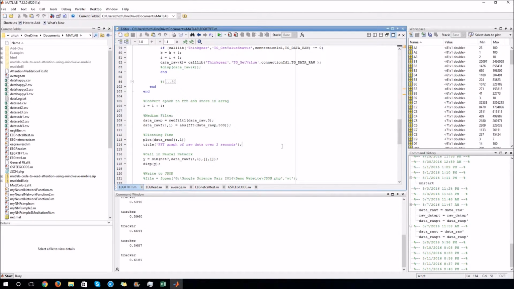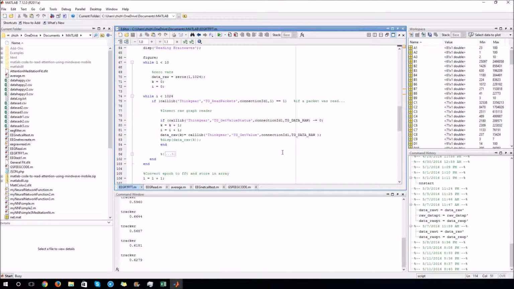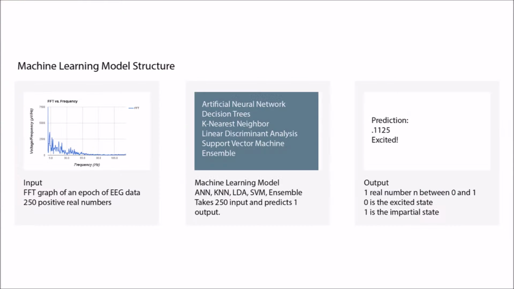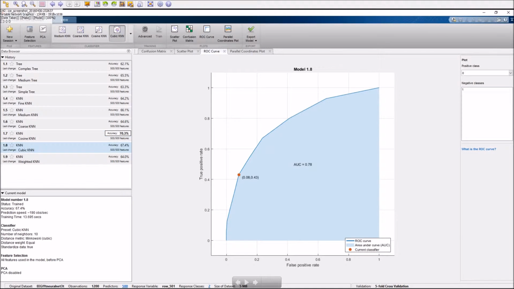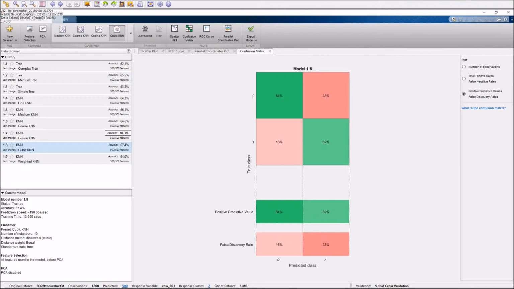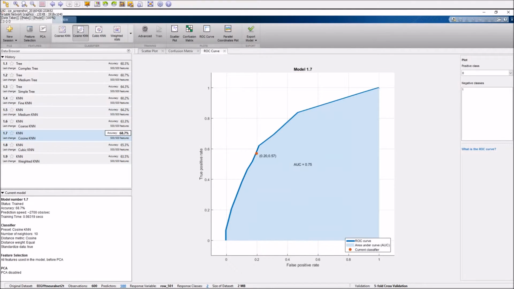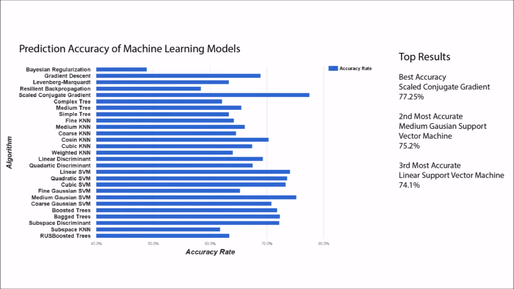I got my EEG data from watching videos that made me excited and passive. I divided the data into 2-second epochs that were analyzed by FFT independently and assigned an output value of 0 to the excited waves and an output value of 1 for the impartial waves. I then fed the data into machine learning algorithms for them to classify. Most of the algorithms trained with mediocre results, but the artificial neural network achieved the highest accuracy of over 77%.